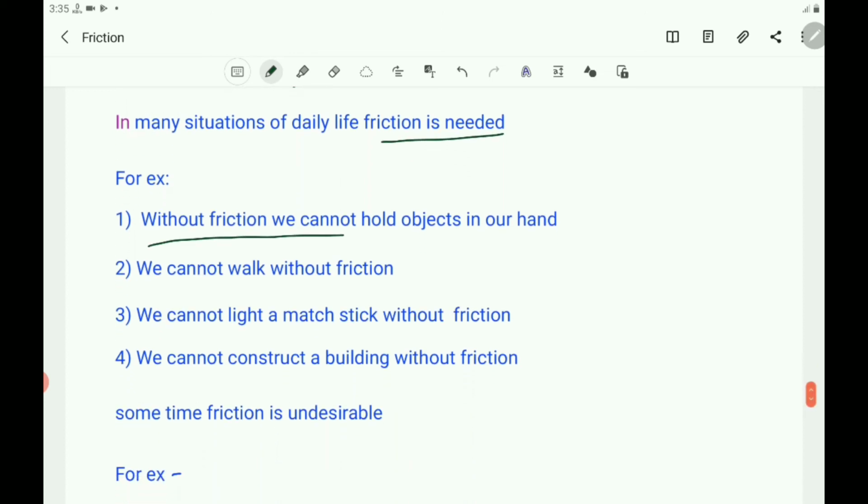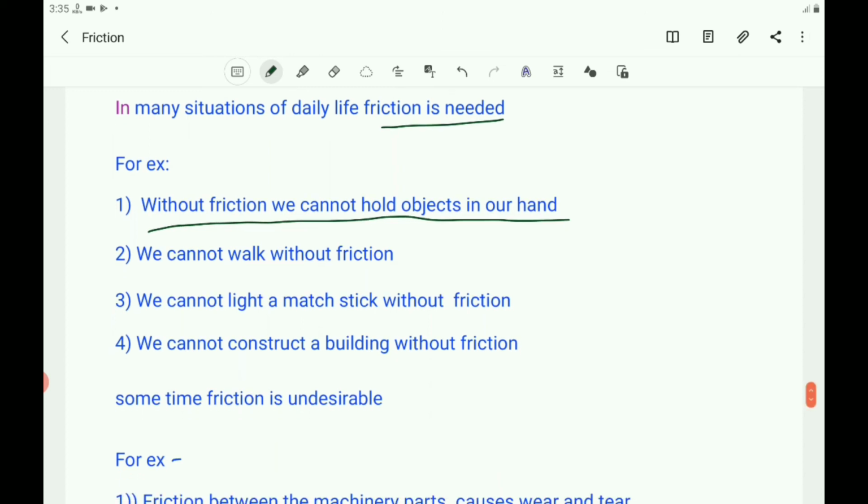Without friction, we cannot hold objects in our hand. To hold the object, friction is required. The friction between the object and the hand helps us to handle the object. And we cannot walk without friction. Friction between our foot and the floor helps us to walk.